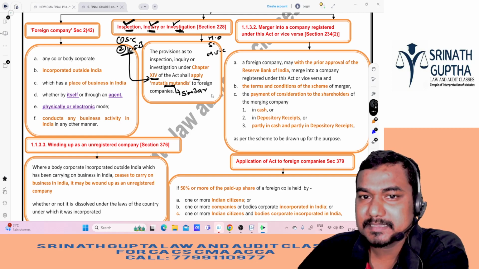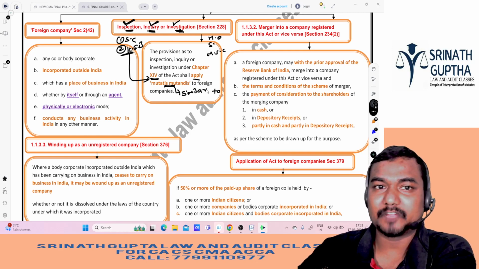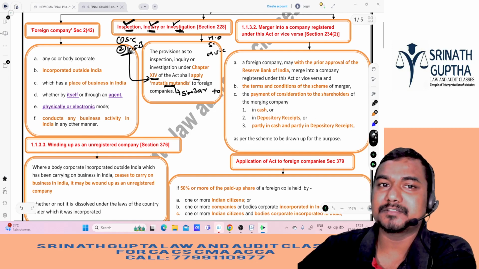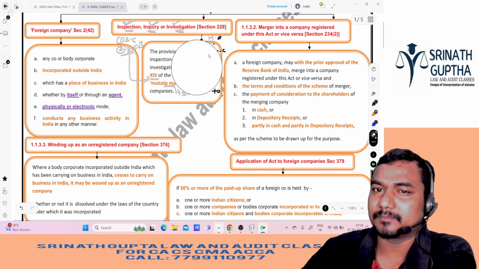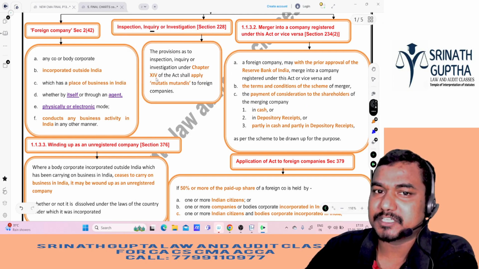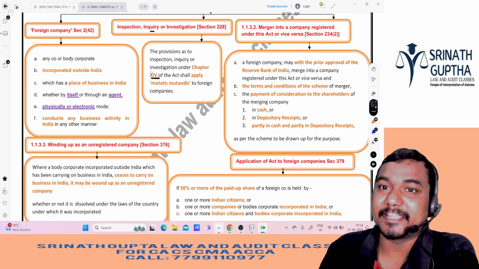Mutatis mutandis means similar to. If an Indian company is doing something wrong, the government of India will conduct the investigation or inspection under Chapter 14. In the same way, even if a foreign company is doing the same kind of wrong, the government of India will do the investigation under Chapter 14. Clear na? Because they are doing the business in India.